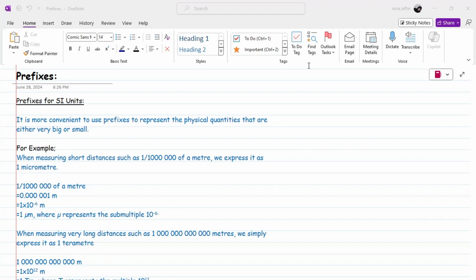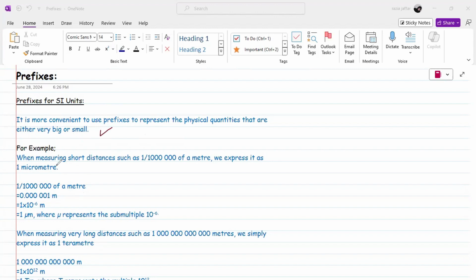For physical quantities that need to be represented in a very huge value, we use prefixes to represent them in a better way, to write them properly, and to avoid memorizing a very large number. That's why we use prefixes. So the definition is: prefixes are the convenient way to represent physical quantities, either very big or small, as we have discussed here.